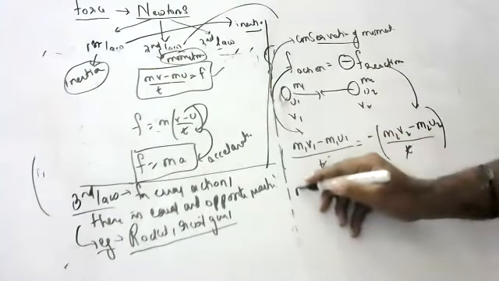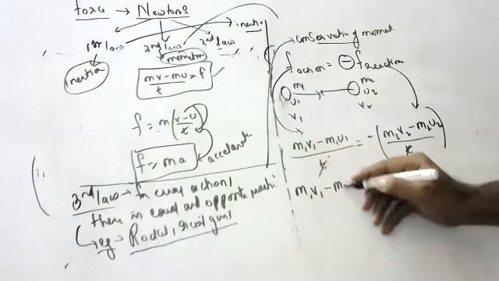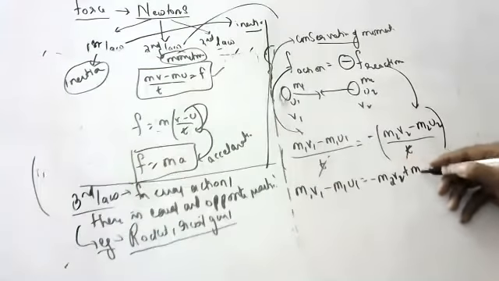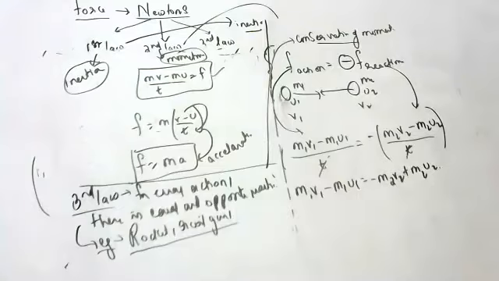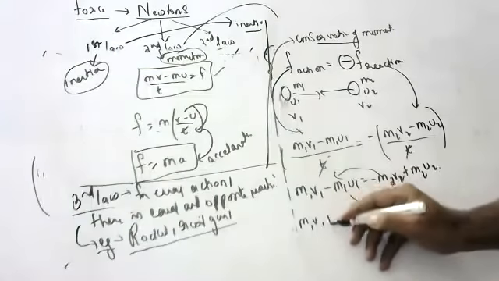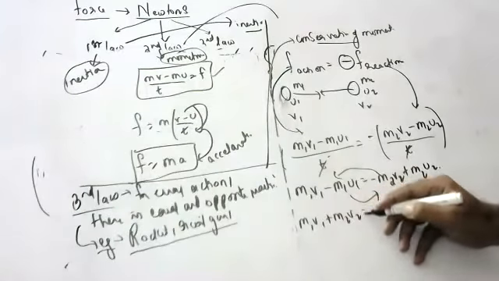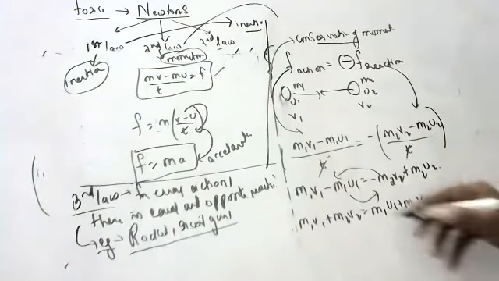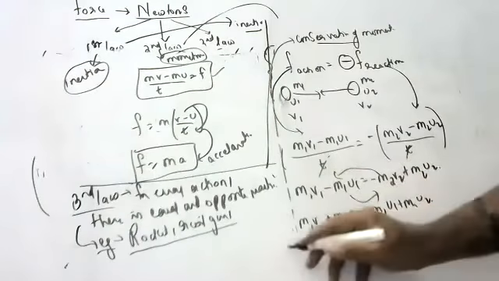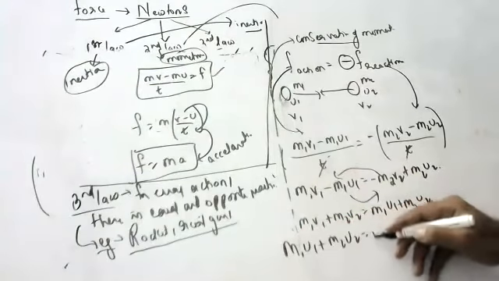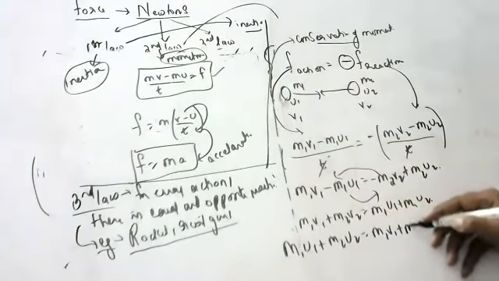Now you see, children: M1 V1 minus M1 U1 equals minus M2 V2 plus M2 U2. This goes here, this goes here. M1 V1 plus M2 V2 equals M1 U1 plus M2 U2. Actually, you have to write this first, children. So M1 U1 plus M2 U2 is equal to M1 V1 plus M2 V2.